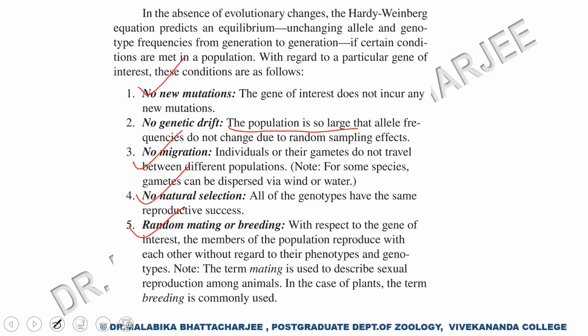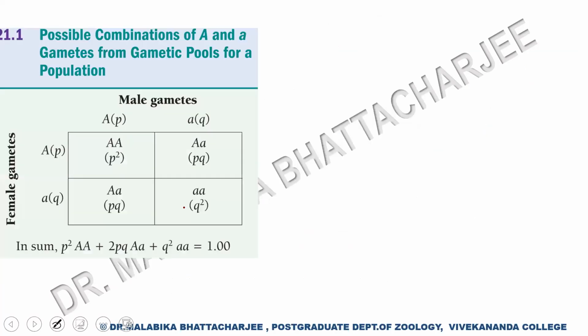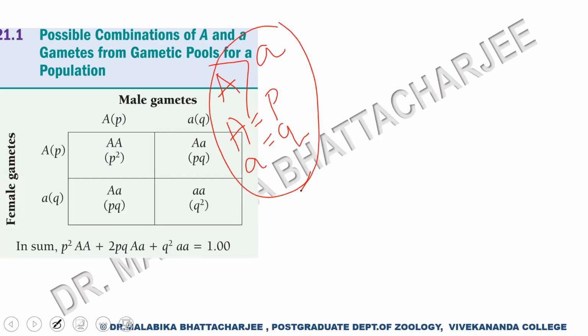Now let's see how this happens. Mathematically, now let's deduce that. So this is something you know. We have male gametes, capital A, small a, and we have female gametes, capital A, small a. Let us assume capital A is dominant to small a, and capital A is equal to P, small a is equal to Q. So keeping these three things in mind, we are getting P square, PQ, that's 2PQ, and Q square.